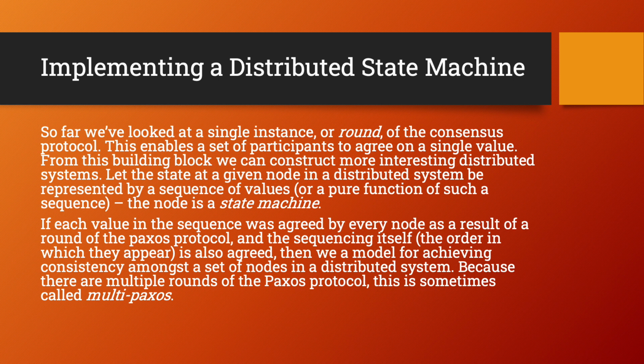If each value in the sequence was agreed by every node as a result of one round of the Paxos protocol, and the sequencing itself is also agreed, then we have a model for achieving consistency amongst a set of nodes in the distributed system. Because there are multiple rounds of the Paxos protocol, this is sometimes called multi-Paxos.